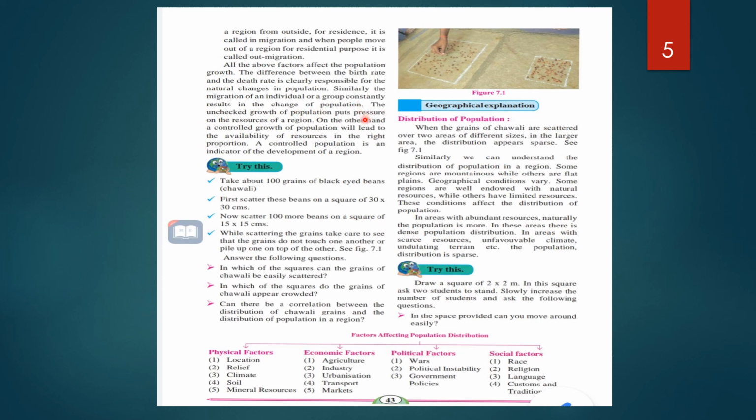The unchecked growth of population puts pressure on the resources of a region. On the other hand, a controlled growth of population will lead to the availability of resources in the right proportion. A controlled population is an indicator of the development of a region. Have you understood? So here the first part of the population lesson is finished. The remaining part we will try to understand in our next session.